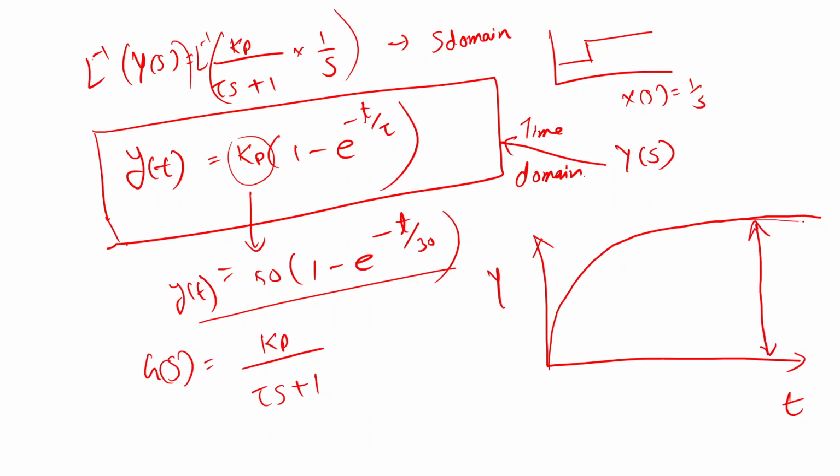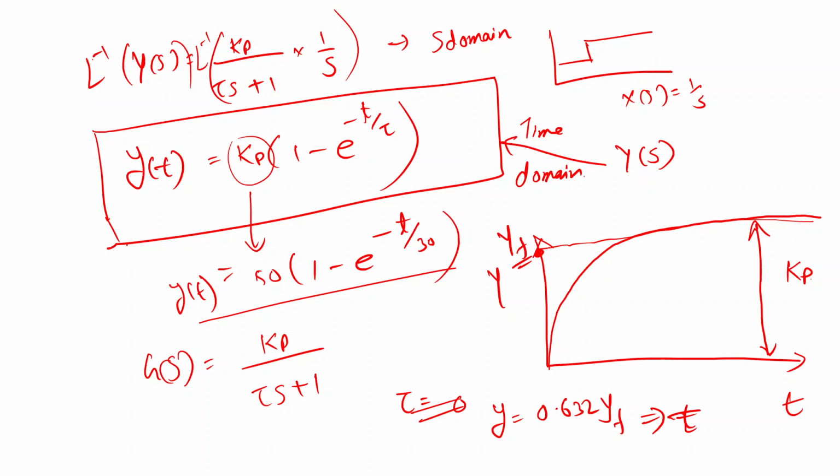Okay, so this will become a flat line, and this entire distance we call kp. And the time constant we define as the time taken by the system to reach 63.2% of this final value, yf. So the time at which y is 0.632 of yf will give me the time constant.